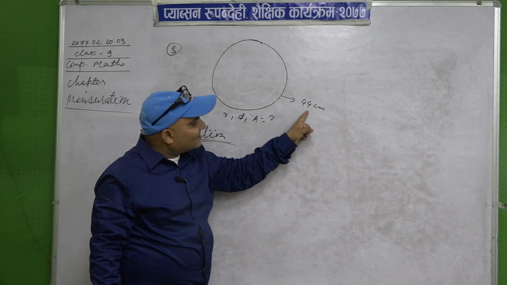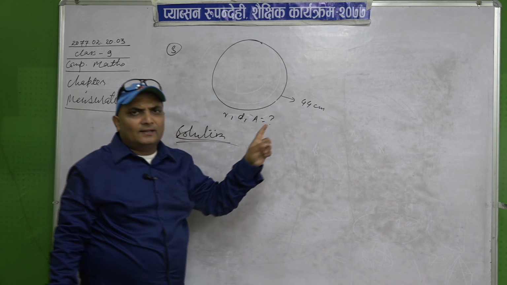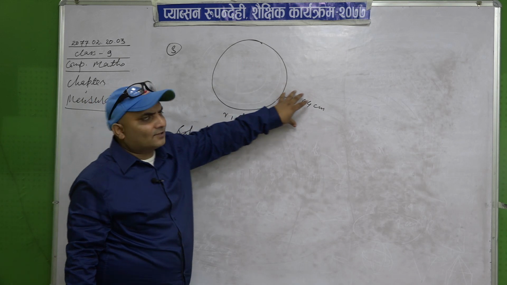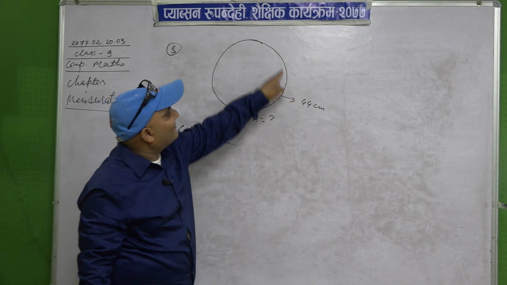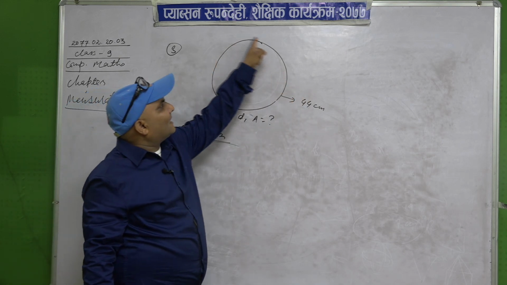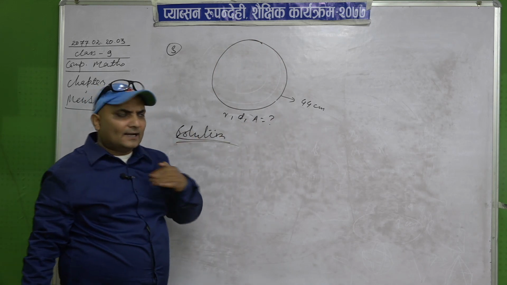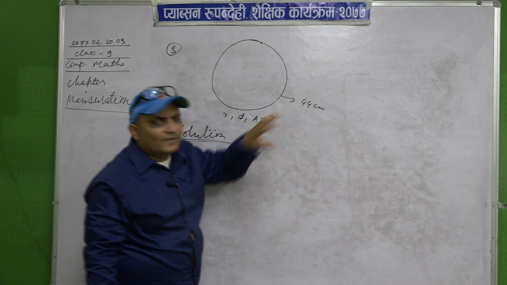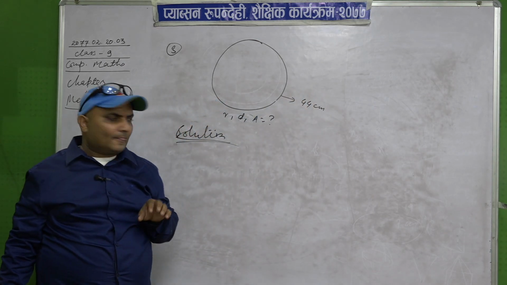So indirectly this 44 is given as the circumference. Directly it is not stated, only the value of this line is given as 44, so we should know that this line is called circumference.